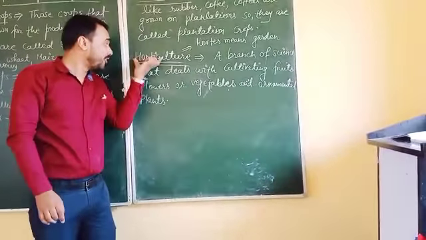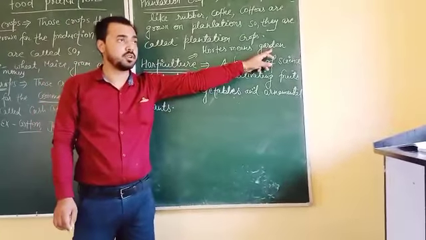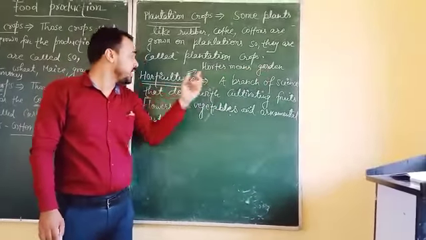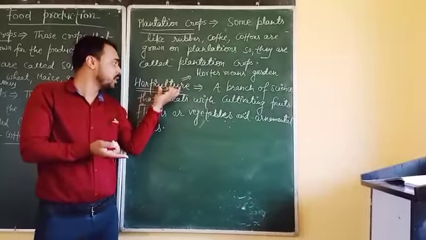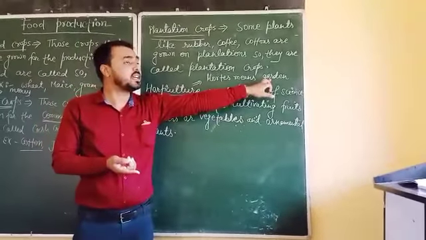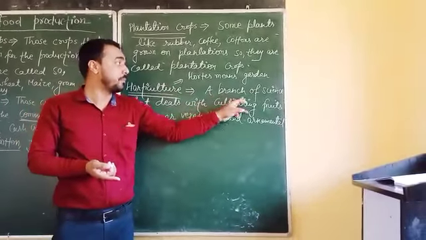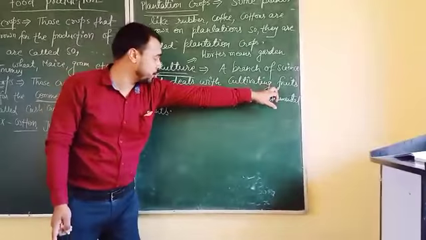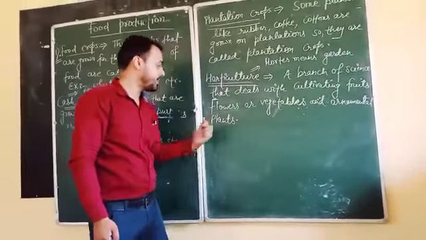Here the next topic that we will discuss is horticulture. Horti means garden. Culture means what? Cultivation, I have already told you. So whatever you cultivate in the garden is known as horticulture. Here I have written: a branch of science that deals with cultivating fruits, flowers, vegetables, and ornamental plants.